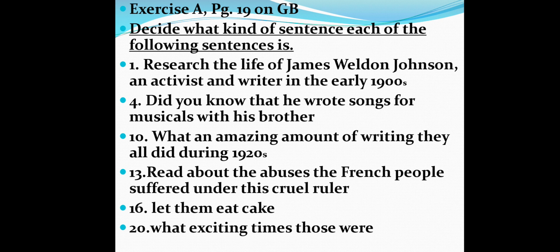We have exercise A, page 19 in your grammar book. You're going to decide what kind of sentence each of the following sentences is. This is on page number 19. You're going to write declarative, imperative, interrogative, or exclamatory sentence. Number 1. Research the life of James Weldon Johnson, an activist and writer in the early 1900s. Who can give me the answer?